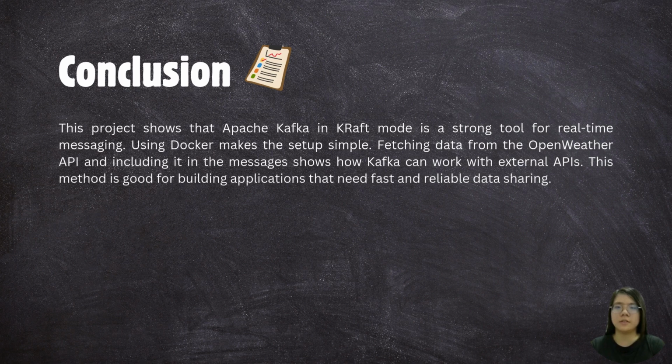In conclusion, this project shows that Apache Kafka in KRaft mode is a strong tool for real-time messaging. Using Docker makes the setup simple. Fetching data from the OpenWeather API and including it in the message shows how Kafka can work with external APIs. This method is good for building applications that need fast and reliable data sharing.